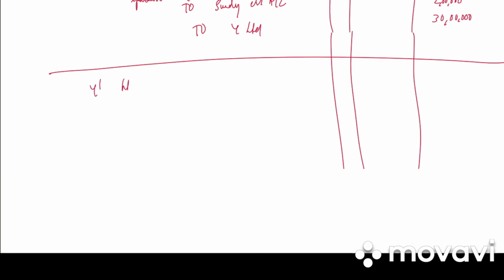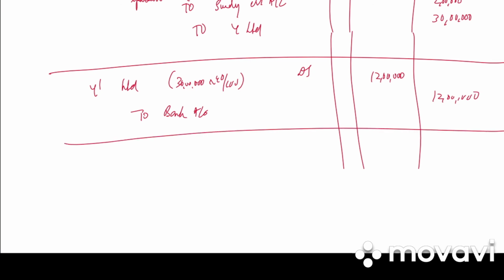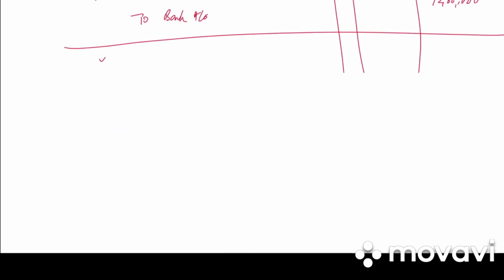Next we have Y Limited debited to bank account. 40% is made by check. So 30 lakh into 40 by 100, 12 lakh. Write the narration: 40% payment made by check.